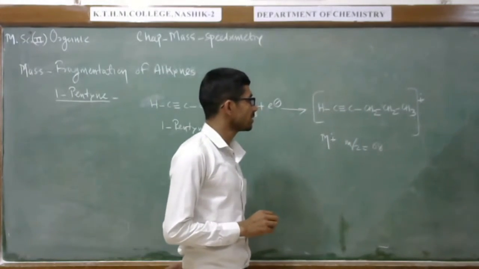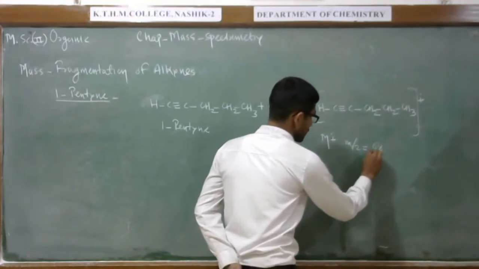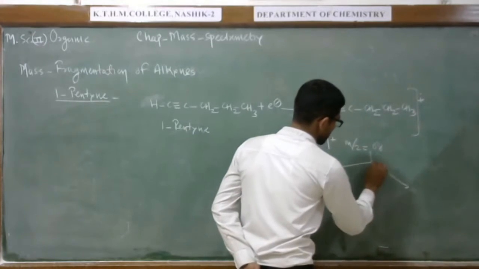After this, the molecule shows the mass fragmentation like this.